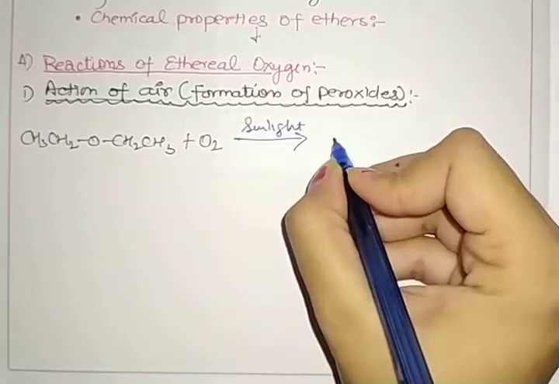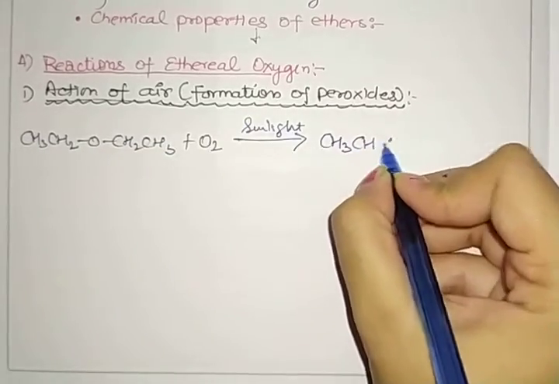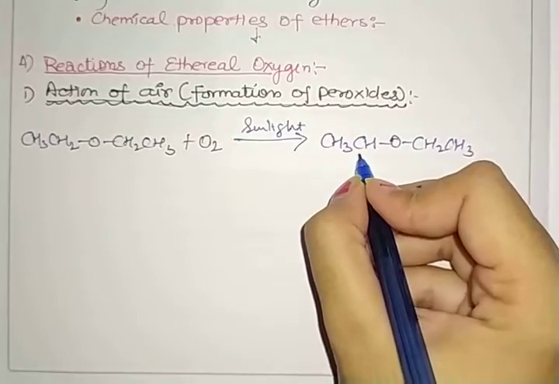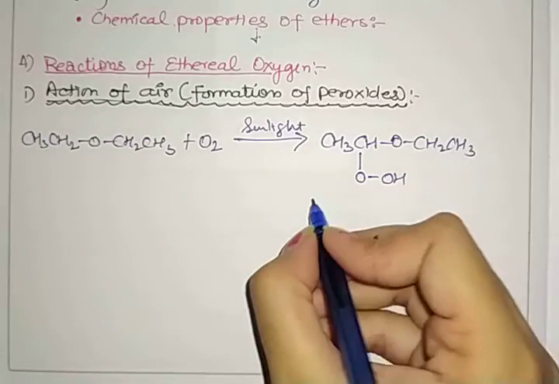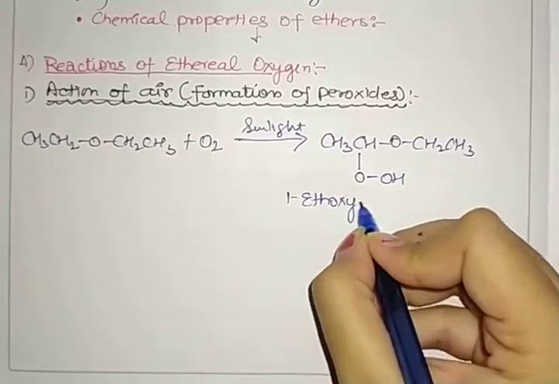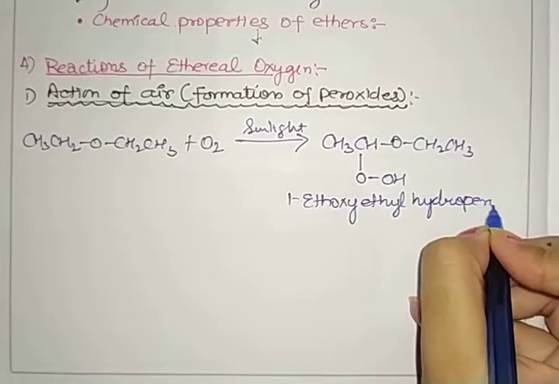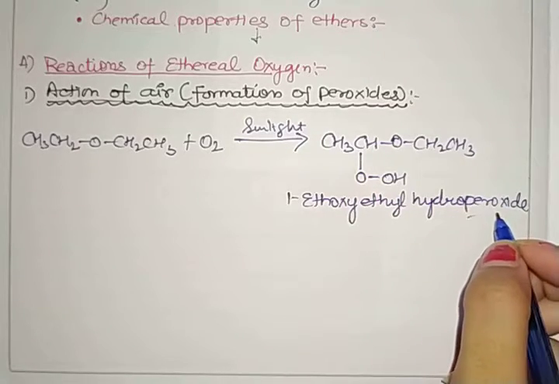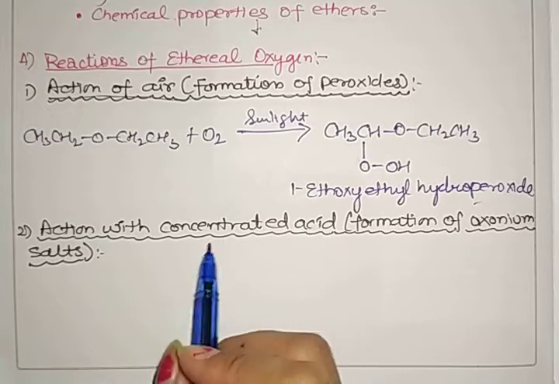Here we have CH3 as it is, CH(OOH)CH2CH3, where the oxygen is attached like that. The name of that compound is 1-ethoxyethyl hydroperoxide. As you can hear, OO, that is why we are writing peroxide. Clear?